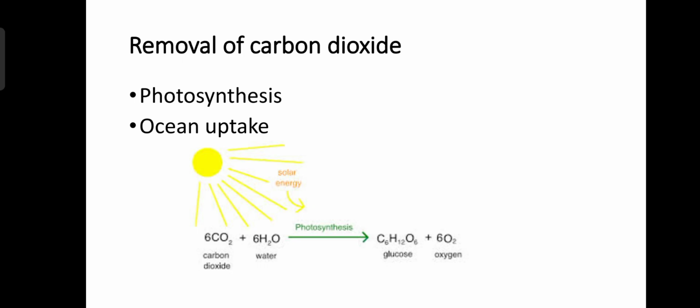Next are some processes by which we can remove carbon dioxide from the atmosphere. There are two processes, photosynthesis and ocean uptake. Photosynthesis is a process in which plants convert carbon dioxide and water into food and oxygen in the presence of sunlight and chlorophyll.